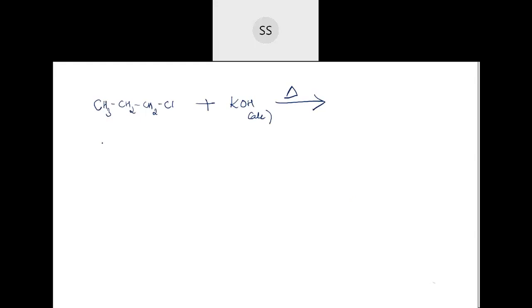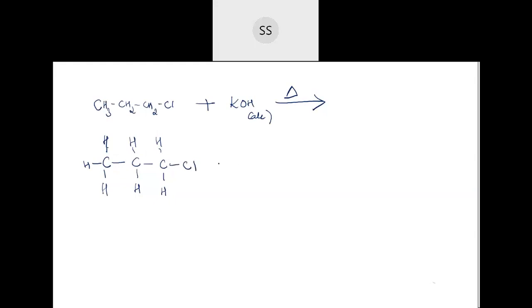Now see how the elimination happens. I will write the open structure just for you all to understand. They will give you a condensed structure, and you can write the open structure and do the elimination. So CH3, then CH2, then again CH2, and on one side you are having chlorine.